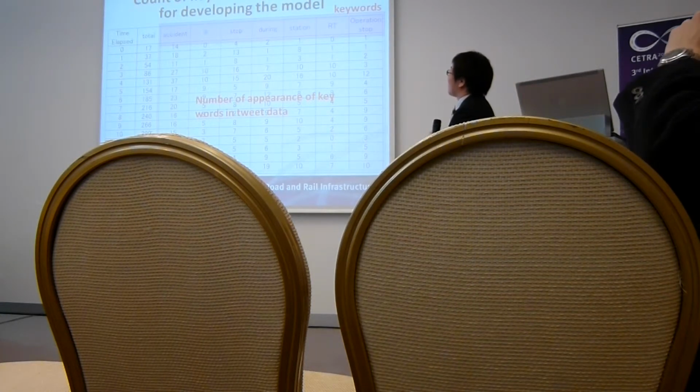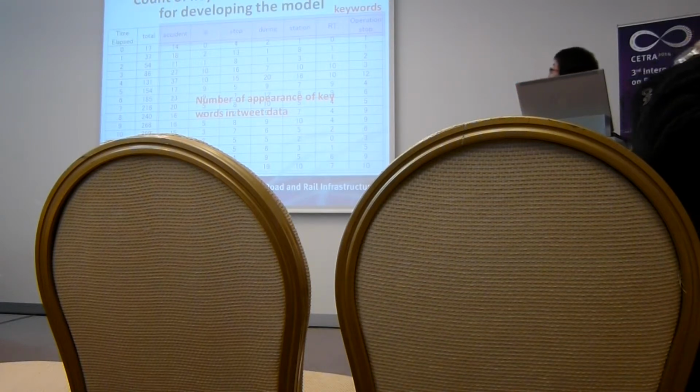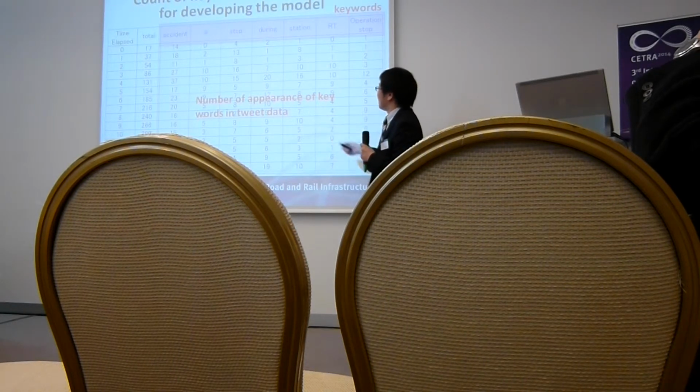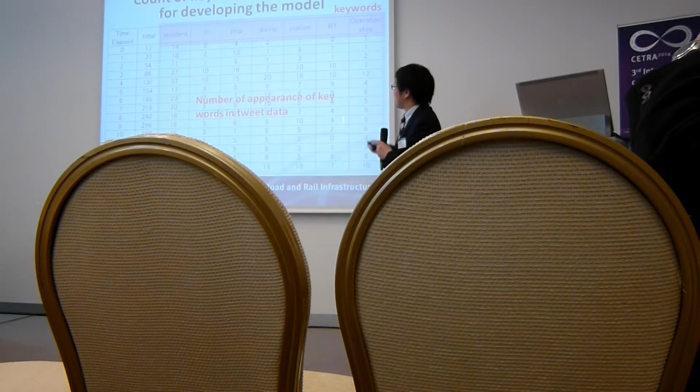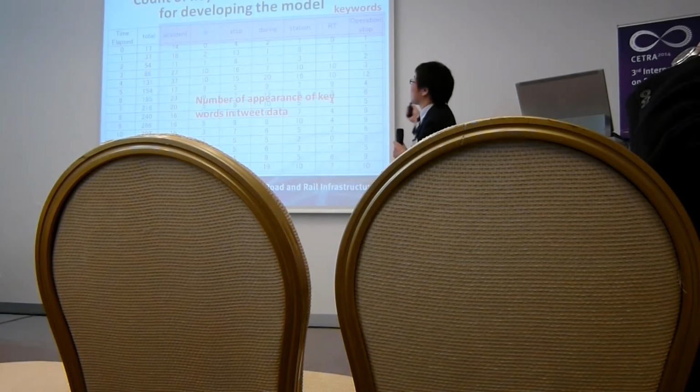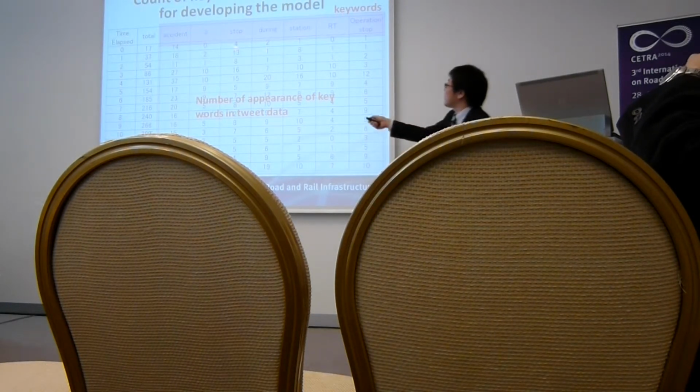This is a count of keywords in Twitter data for developing the model. This is the number of appearances of keywords in Twitter data. The keywords are, for example, accident, stop, station, operation, and so on. We count these keywords.